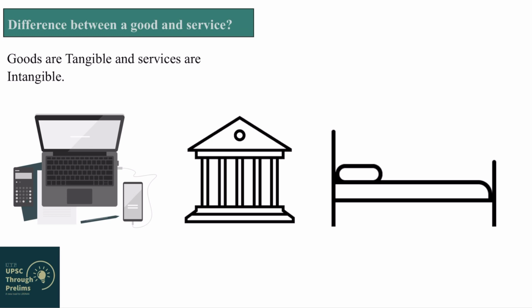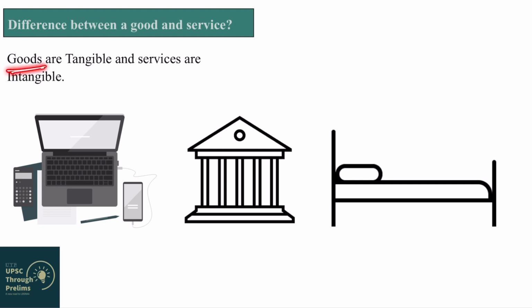Let us start by understanding the simple definition of good and service. Goods are tangible, services are intangible. This is very simple. Goods are something that you can touch, that you can see, that you can easily transport from one place to another. For example, the laptop that you are watching this video on, the mobile phone that you are using, the buildings that you see, the bed, chair, cot, the pen that you are holding, and the chair on which you are sitting. All these things which are visible and tangible in character are called goods, right?